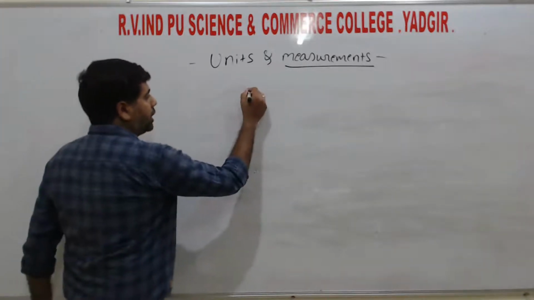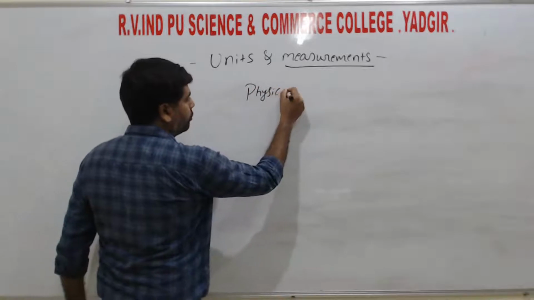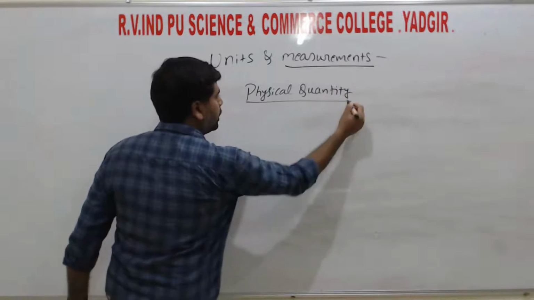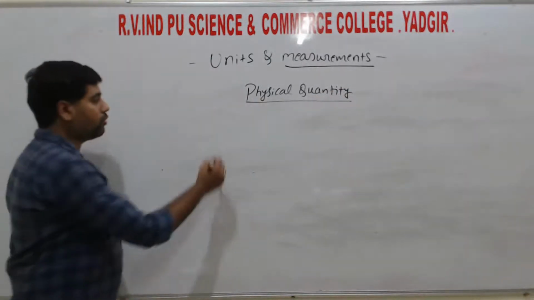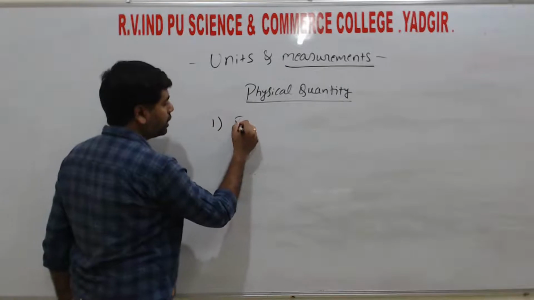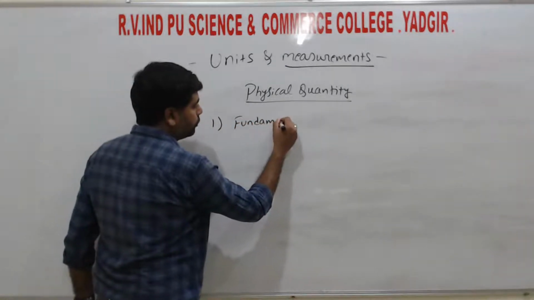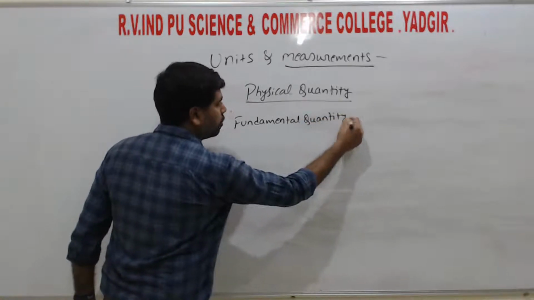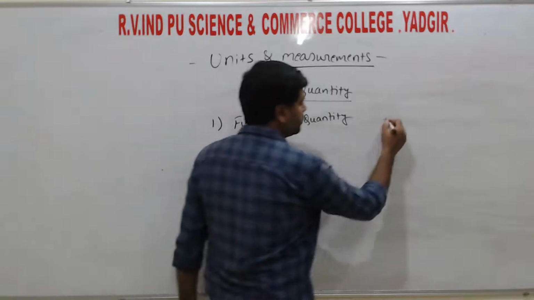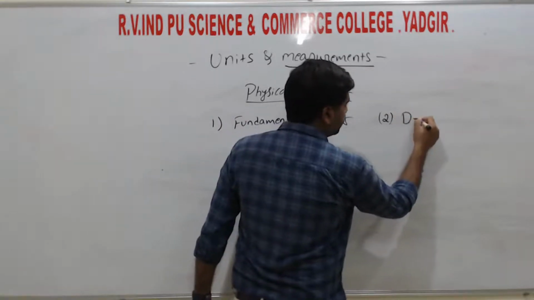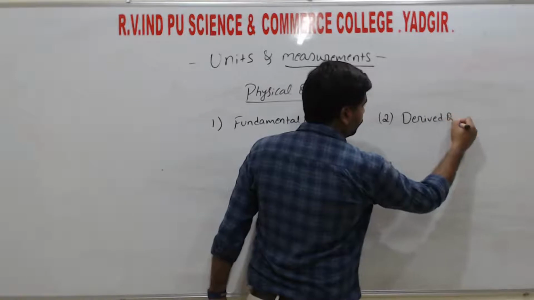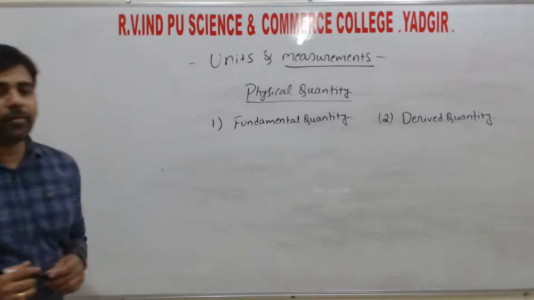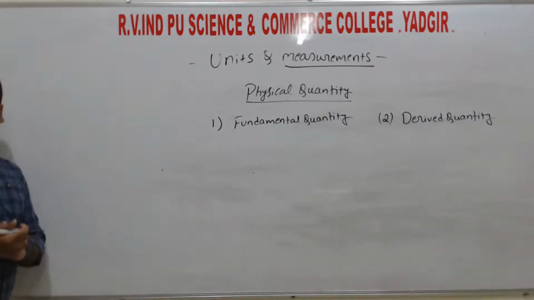The physical quantity is classified into two: the first is fundamental quantity and the second is derived quantity. So what are fundamental quantities and what are derived quantities?